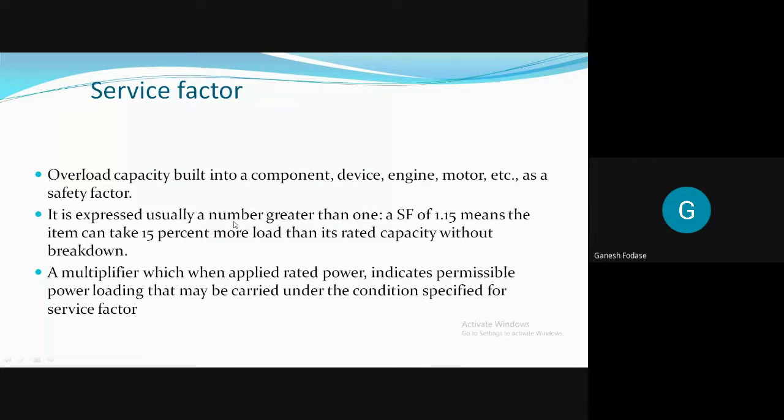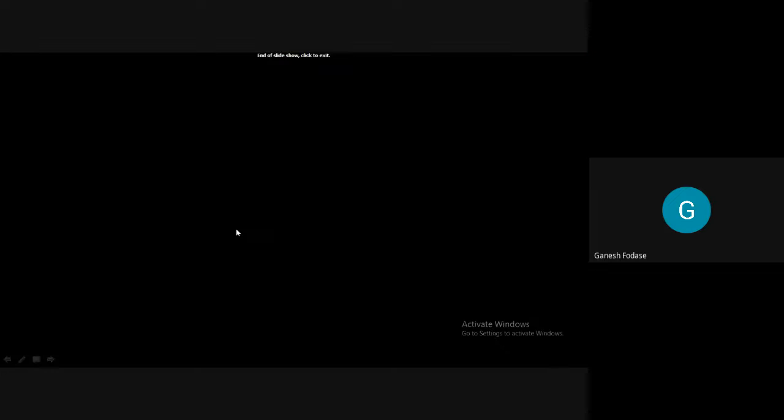So what do you mean by service factor? Again, it is an overload capacity, or overburden. It is how much more load we are going to add than its rated capacity. Suppose rated capacity is 1. If I add 1.15, then 15% more loading, so that component is going to sustain 15% more load. So this is all about service factor.